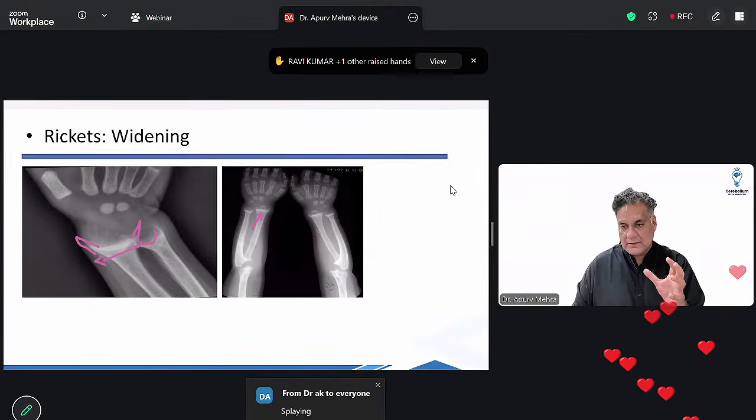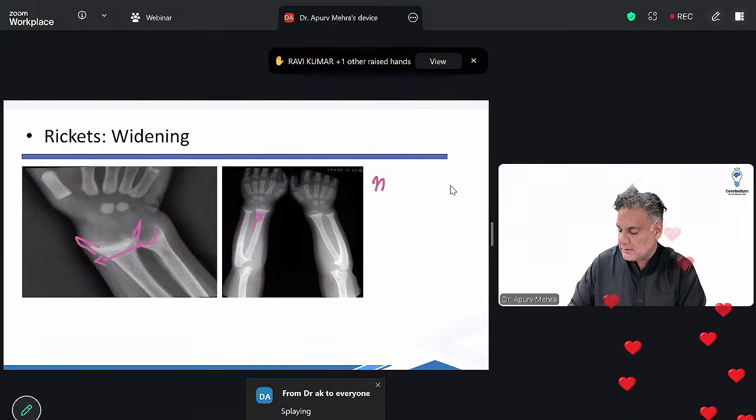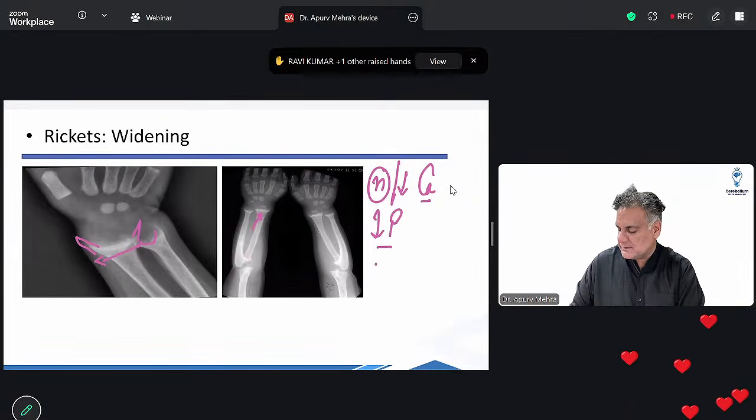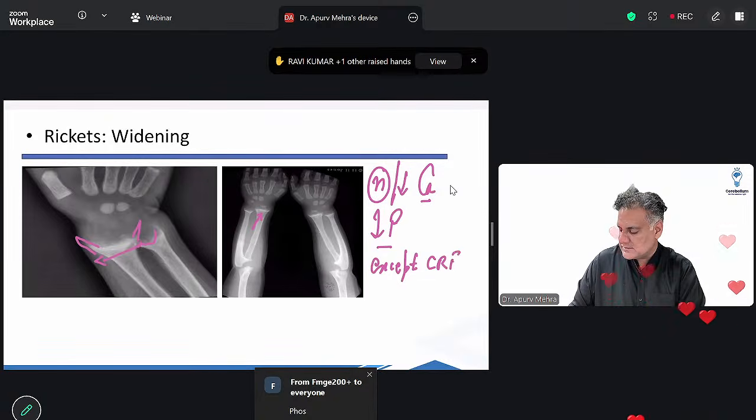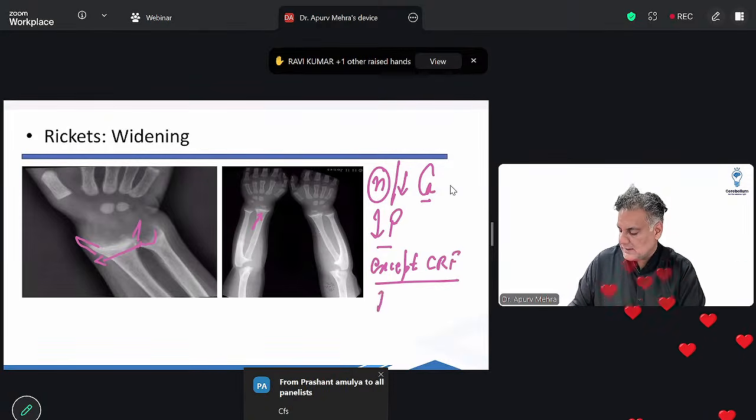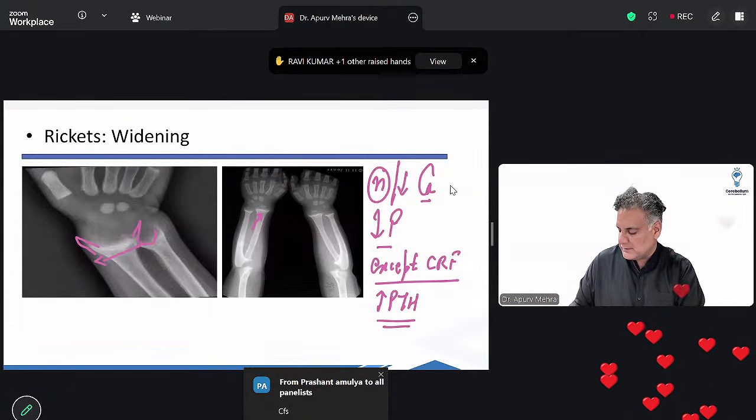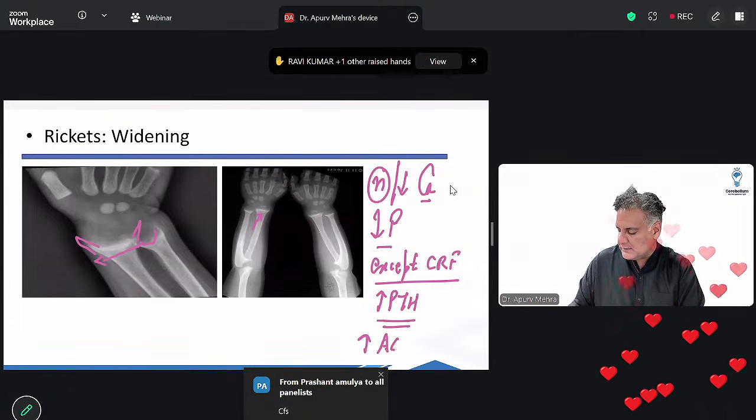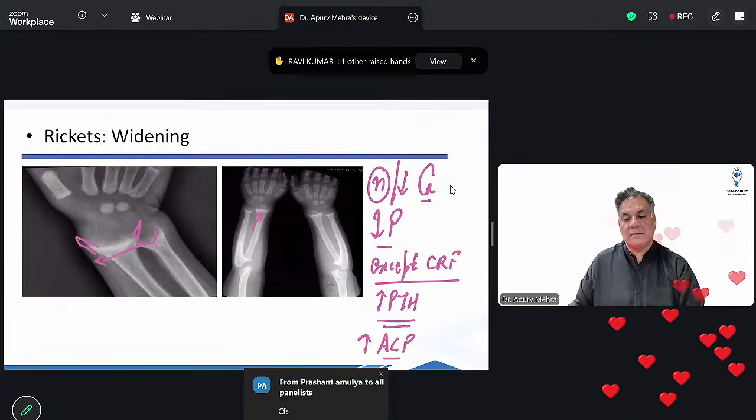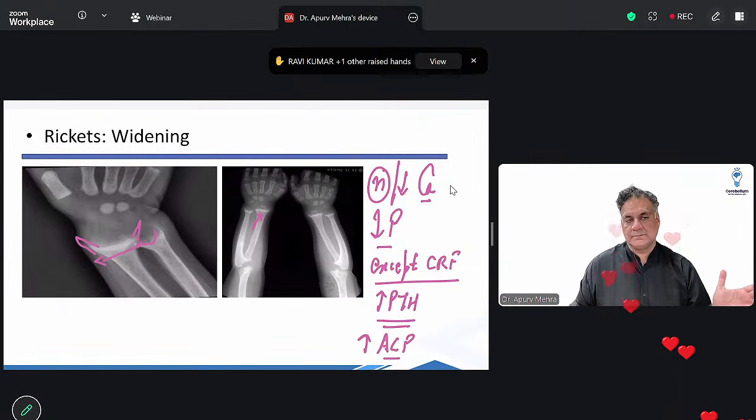Rickets will usually have normal to low calcium, decreased phosphate, except renal rickets, which is going to be high PTH, except hypophosphatemia and high ALP. In hypophosphatemia, the PTH is normal.